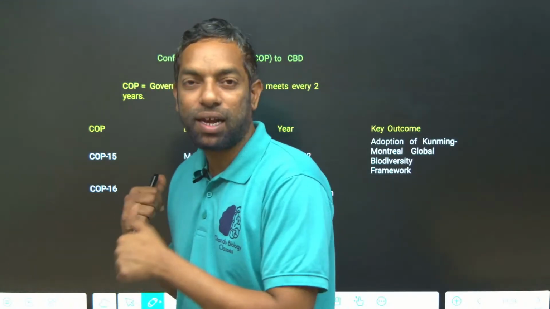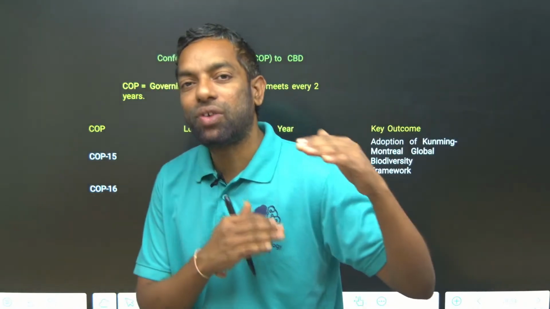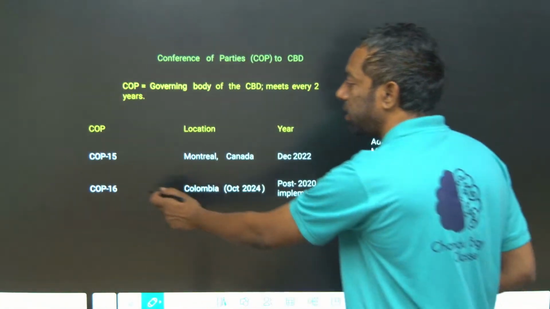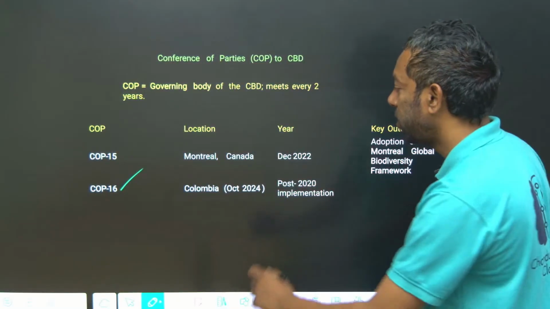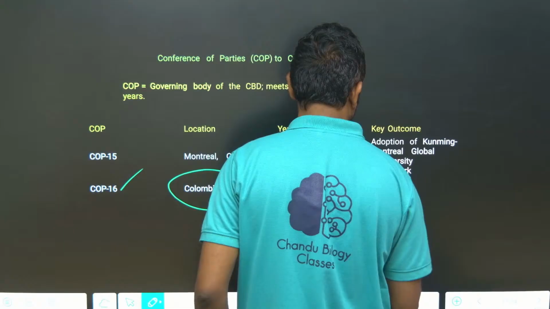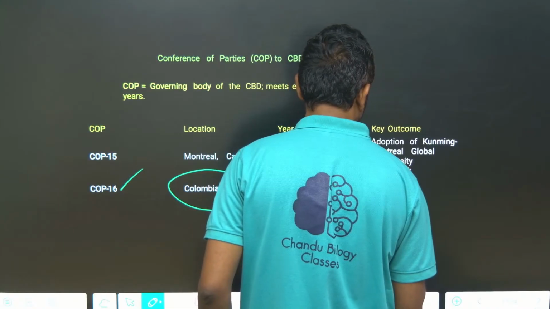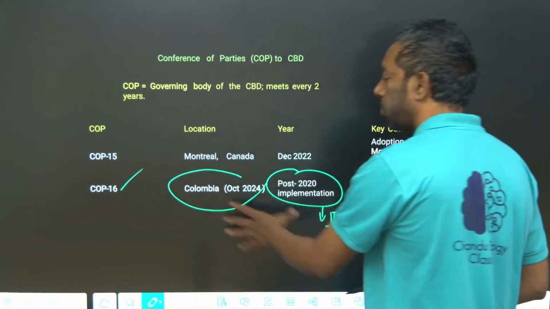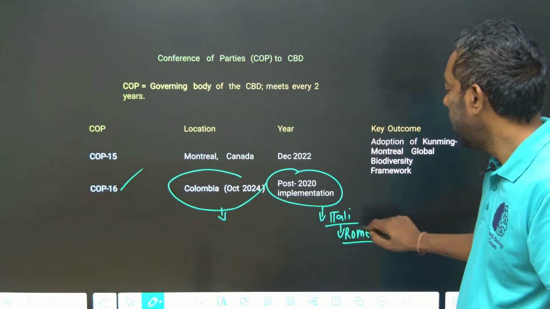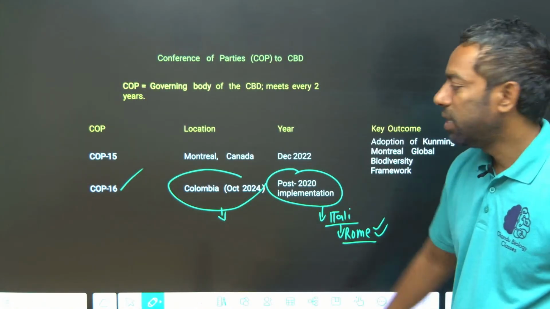For the Convention on Biological Diversity, the 16th conference of parties is the latest, in Colombia. It was resumed later in Rome, Italy. So the conference took place in two places, Colombia, and after that Rome, Italy.